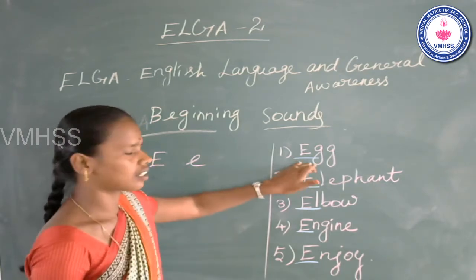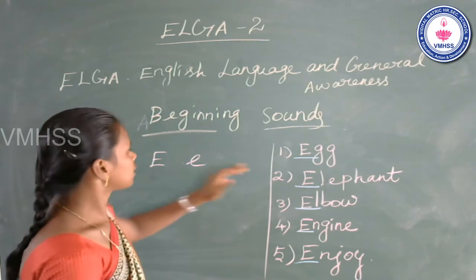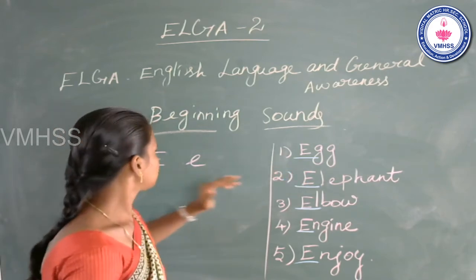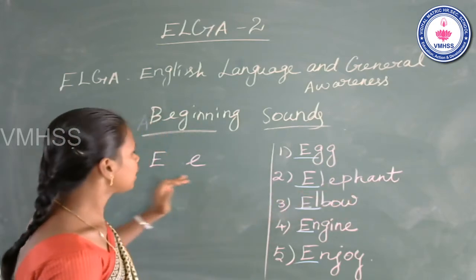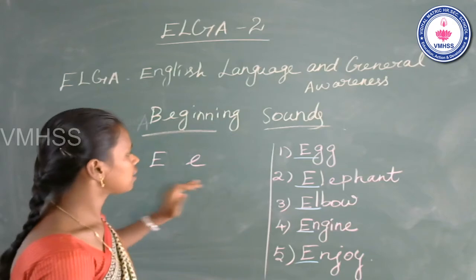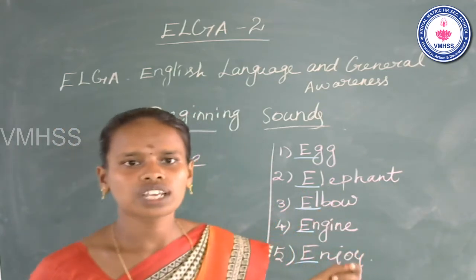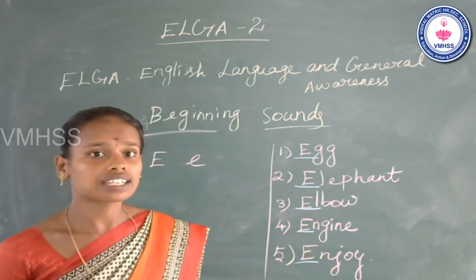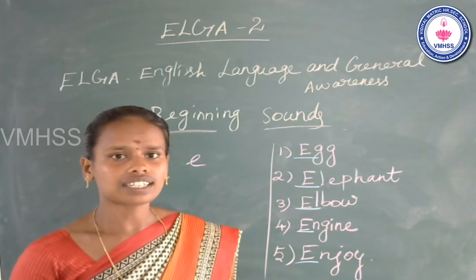Egg. Egg. Elephant. Elephant. Now sing one rhyme to remember the sound. Egg in the pan. Egg in the pan.